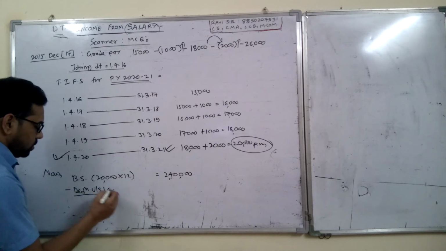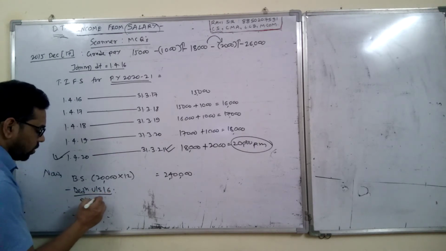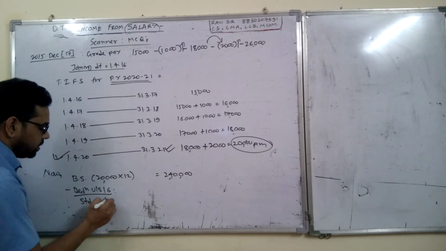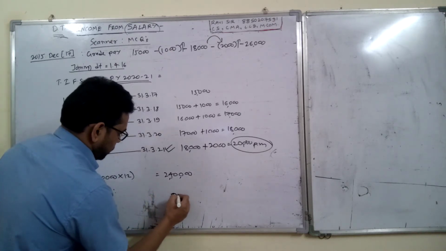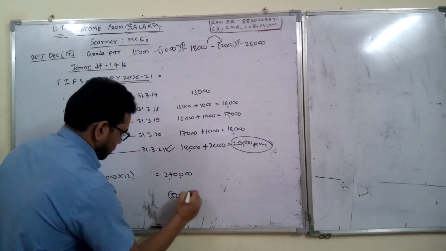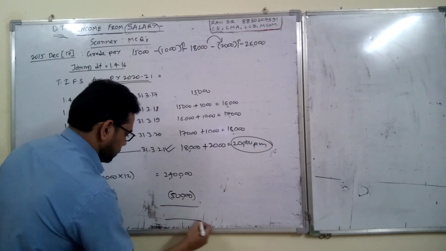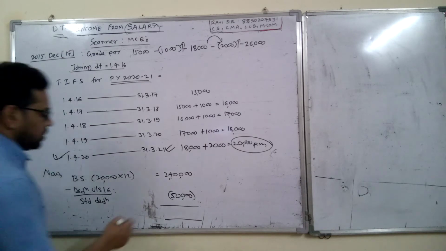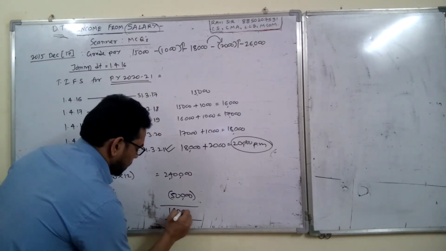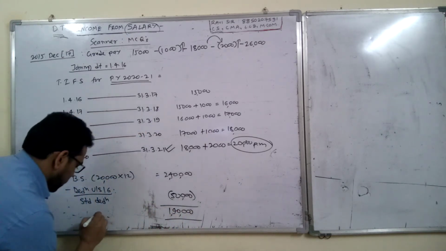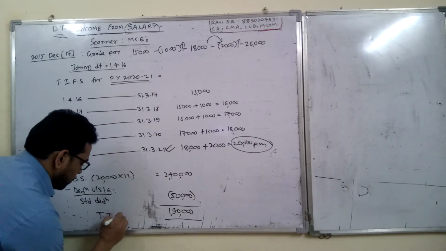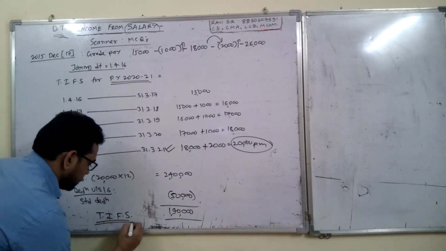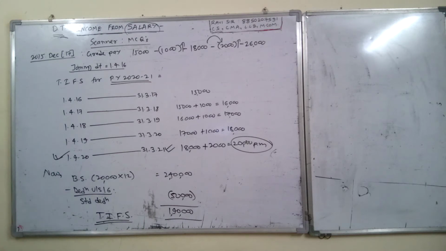As you know, there is only one deduction which is always available, the standard deduction of 50,000. So 2,40,000 minus 50,000 gives taxable income from salary of 1,90,000. Copy this down by pausing the video.